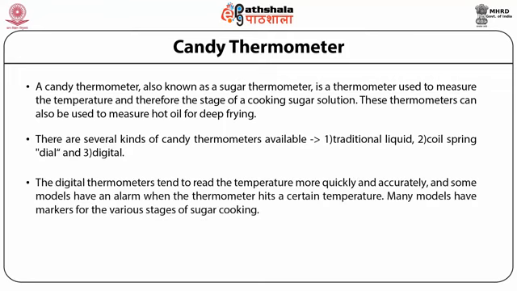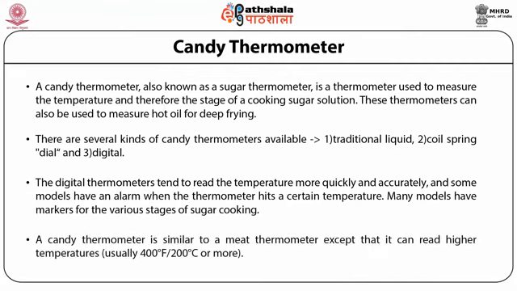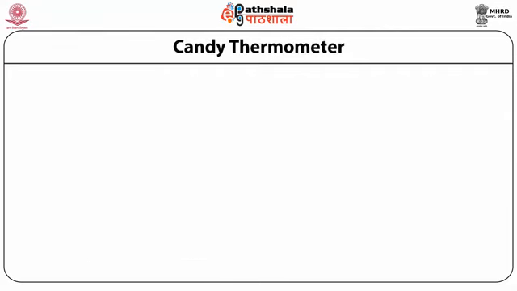Digital thermometers tend to read the temperature more quickly and accurately, and some models have an alarm when the thermometer hits a certain temperature. Many models have markers for the various stages of sugar cookery. A candy thermometer is similar to a meat thermometer except that it can read higher temperatures, usually 200 degrees Celsius or more. Dear students, this much care and accuracy is required in making sugar syrups and in deciding the